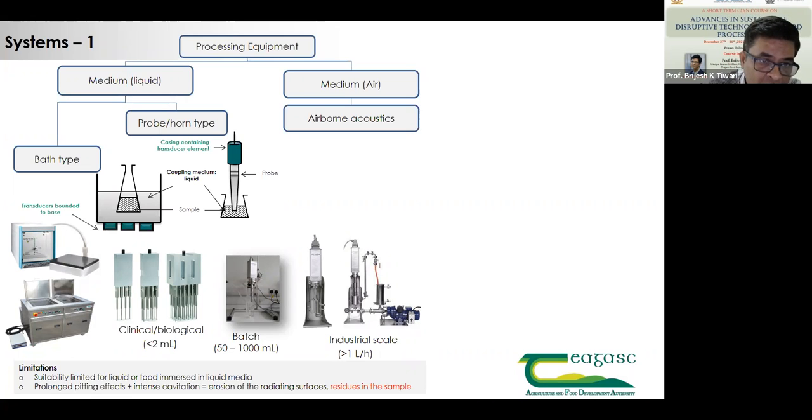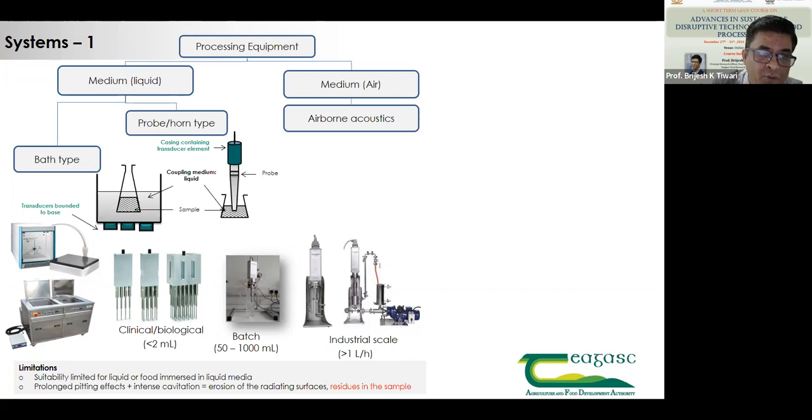Now, when it comes to a limitation of this type of system, one is that it is suitable only for liquid or food immersed in liquid media. That means you have to have a probe in a liquid. Even if it's orange juice or apple juice, you have to immerse a probe into it. And these probes are made of titanium. The other limitation is that it needs a liquid media for treatment.